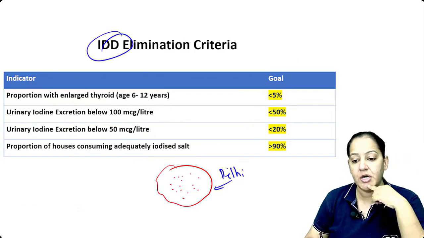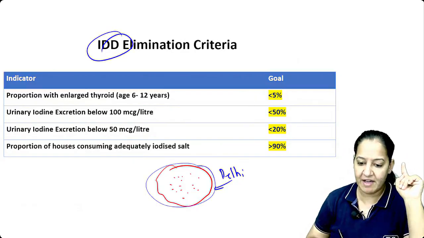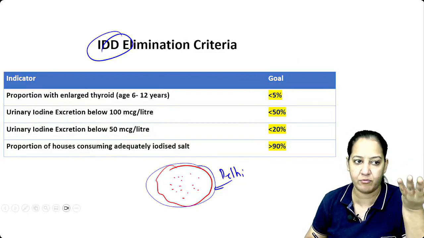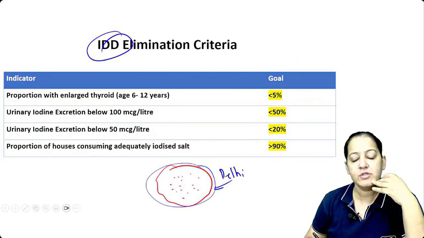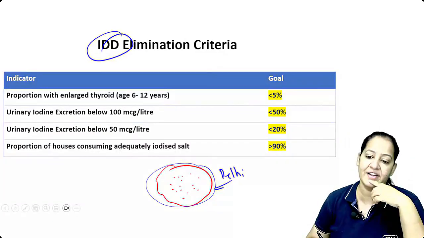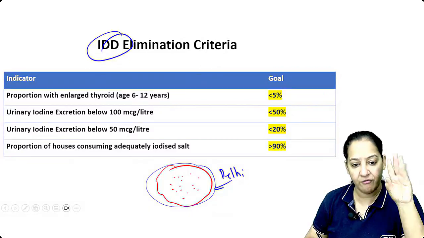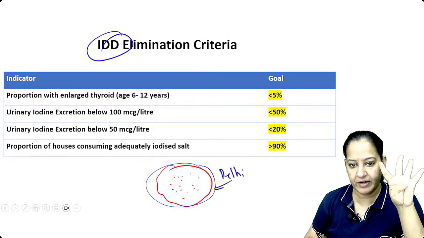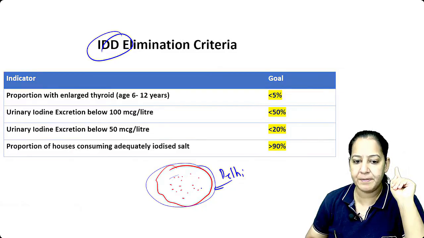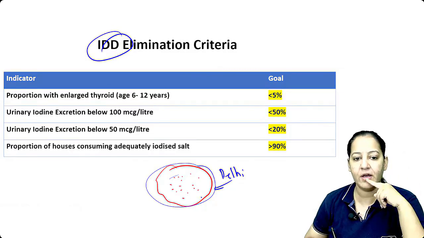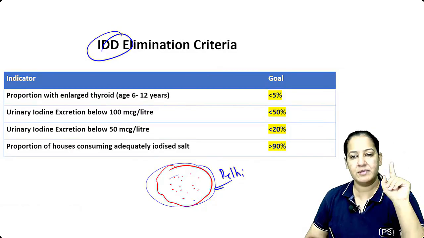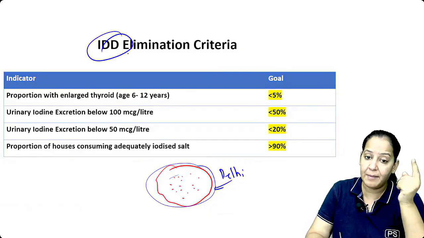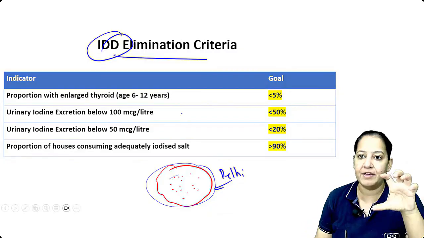Now, if the community has IDD, the government will take some actions. They will give the fortified salt and all. So how to judge whether the community has IDD or not? There are 4 criteria. See, of all the persons, how many of them have goiter? IDD is eliminated in a community. What are the criteria for that?